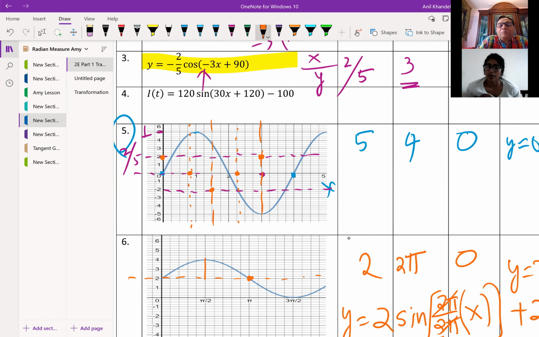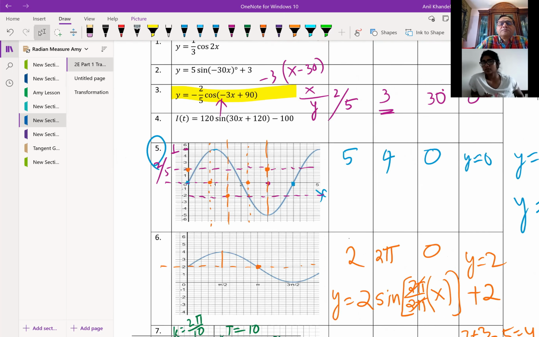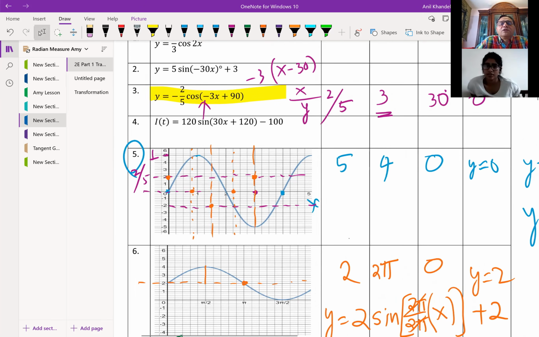Okay, but now I have to incorporate 30 degrees. What phase shift do I have? Where is my equation? 30 degrees, right? Yeah, so 30 units. Sorry, this is 3, I will write 3. What is my time period? Time period is 360 divided by 3, which is 120 degrees, correct? So this will be 120.